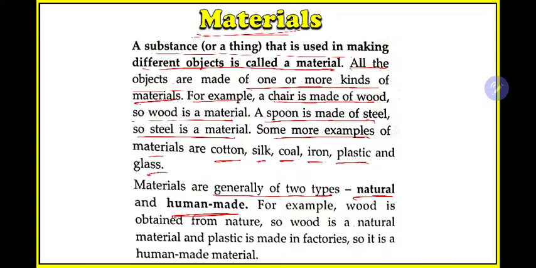But if you want to make the chair of plastic instead of wood, plastic you are not getting from any natural thing, not from animals, not from plants. People have discovered plastics in industry. These are human made, so these are known as human made materials. So now you know what are man made and what are natural. For example, wood is obtained from nature, so wood is a natural material. Plastic is made in factories, okay, so it is a human made material. So now I guess you have an idea about materials.